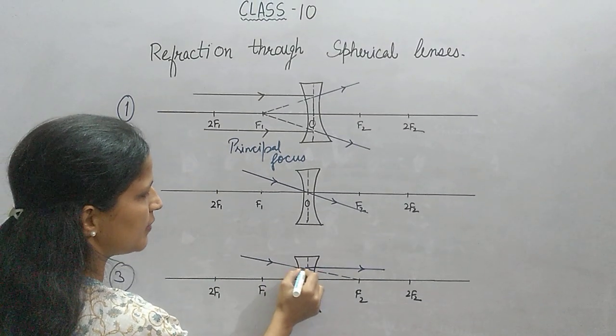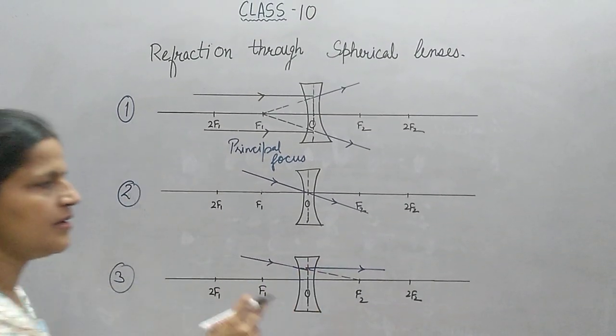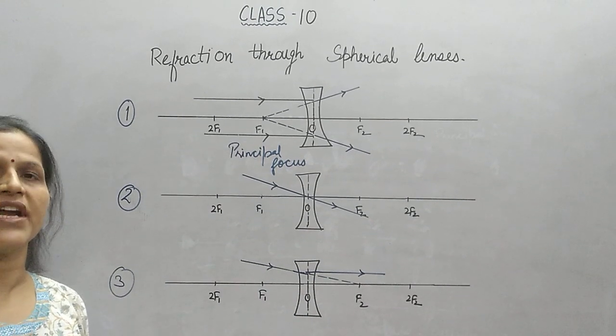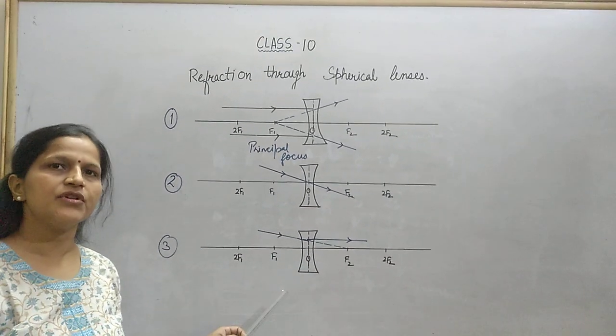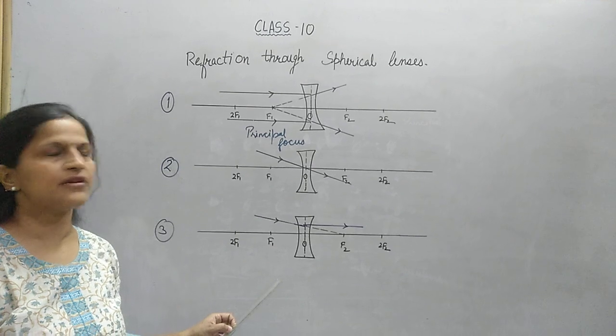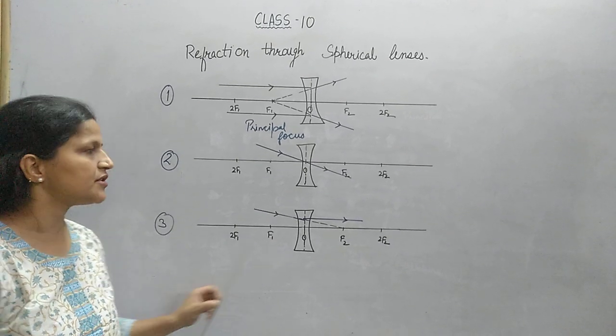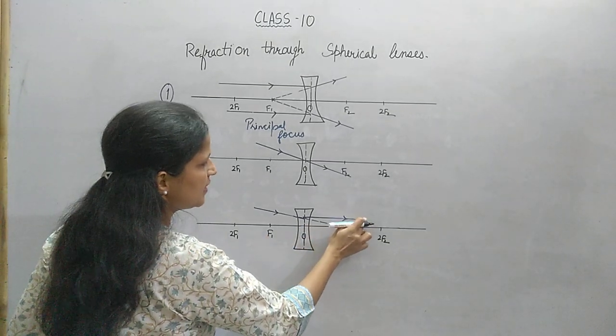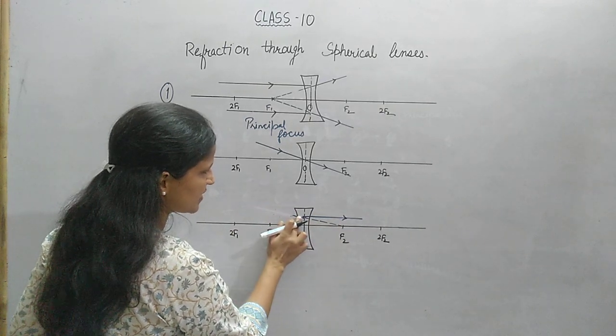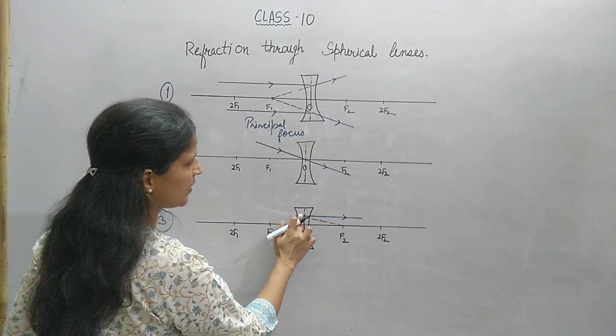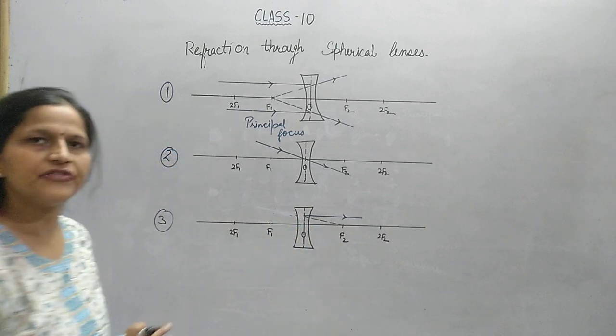You have to remember this diagram very well, because there are many times children get confused in this diagram. This diagram was given in the pre-board exams last year also, and in the board exam also sometimes the diagram is asked. Sometimes this kind of a diagram is given in the board exam and they ask you to complete the path of the ray of light.